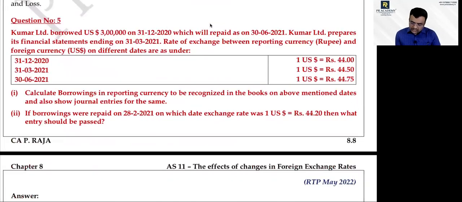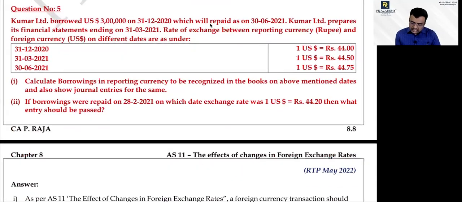What is this? This question, the people who attended AS16 would have understood. If you have not attended AS16, is it group 1 or group 2? Group 1, sir. Then I don't have any work to teach you.